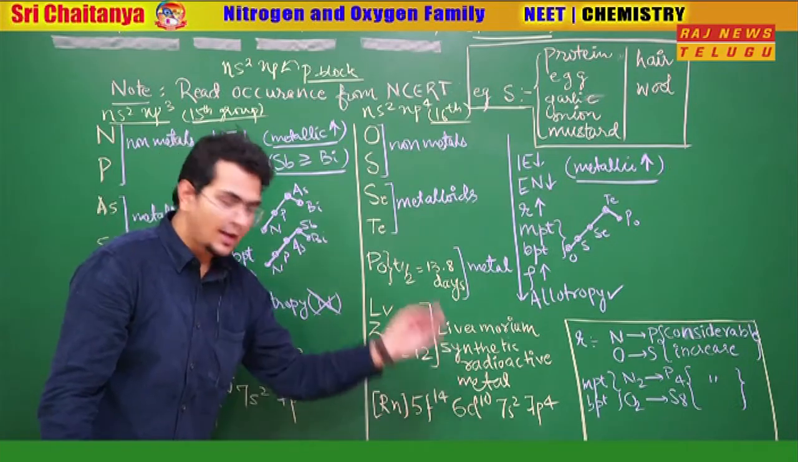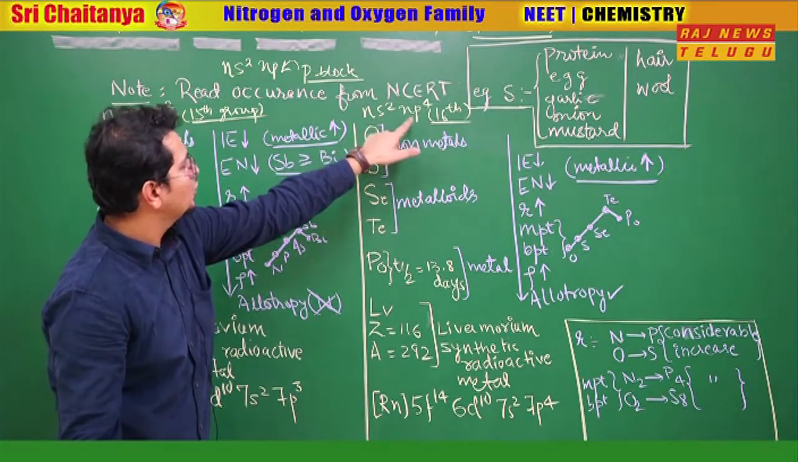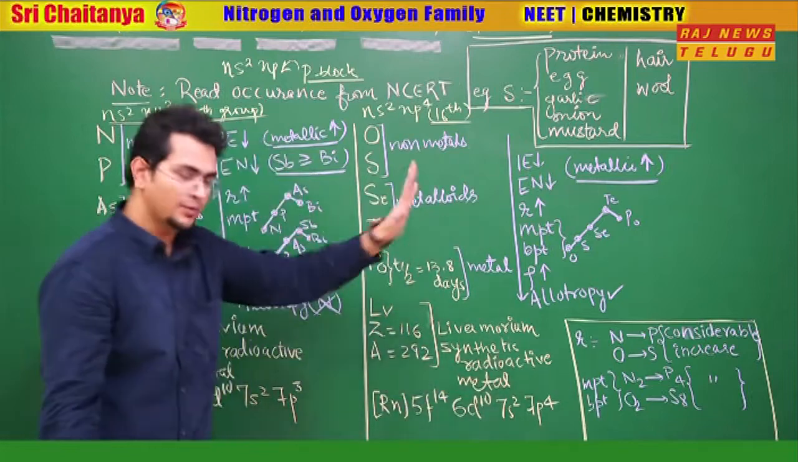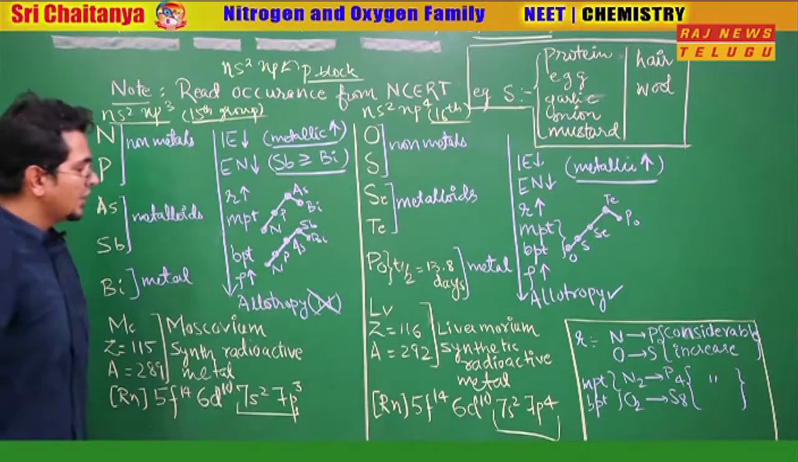This is the configuration, and the configuration for a 7th period element will be exactly like ns2 np4. So it is 7s2 7p4. So these valence configurations are important majorly. So let's go ahead.